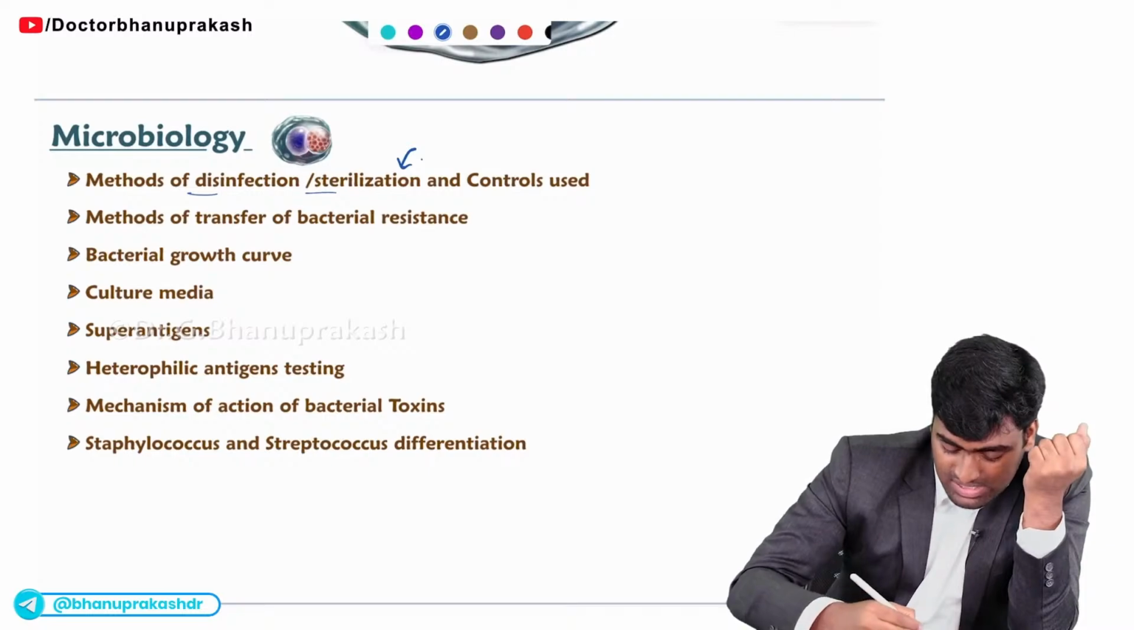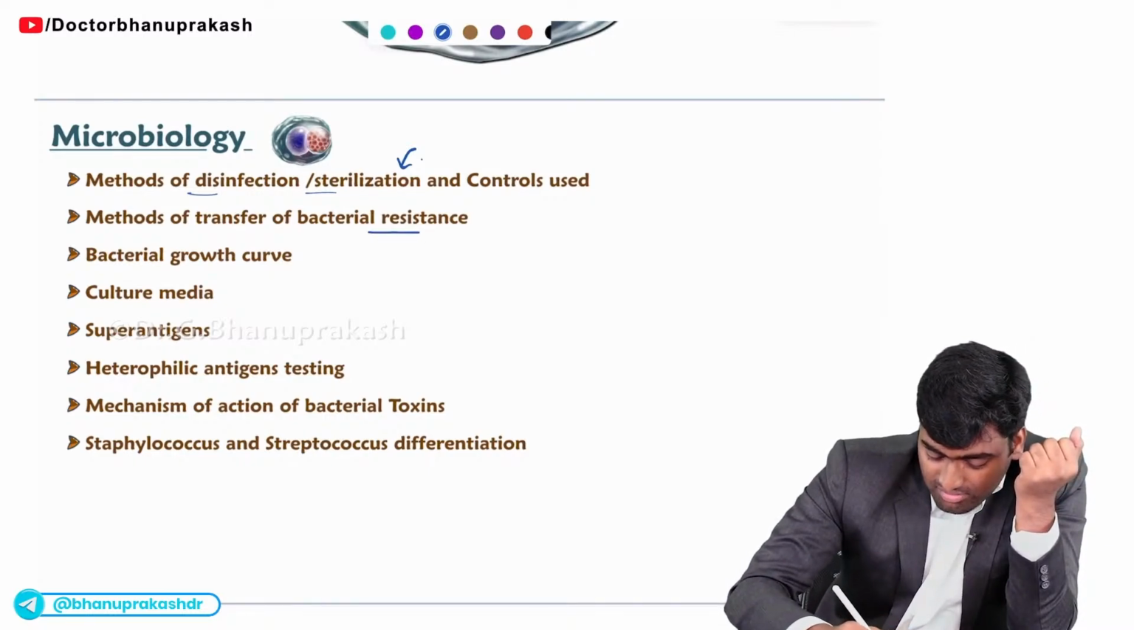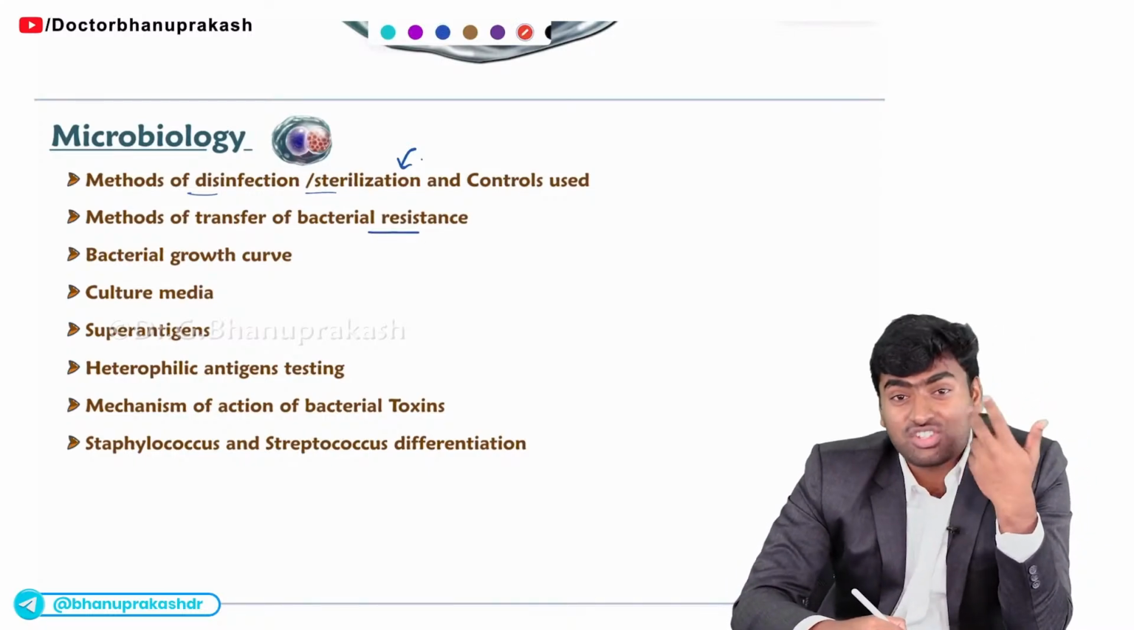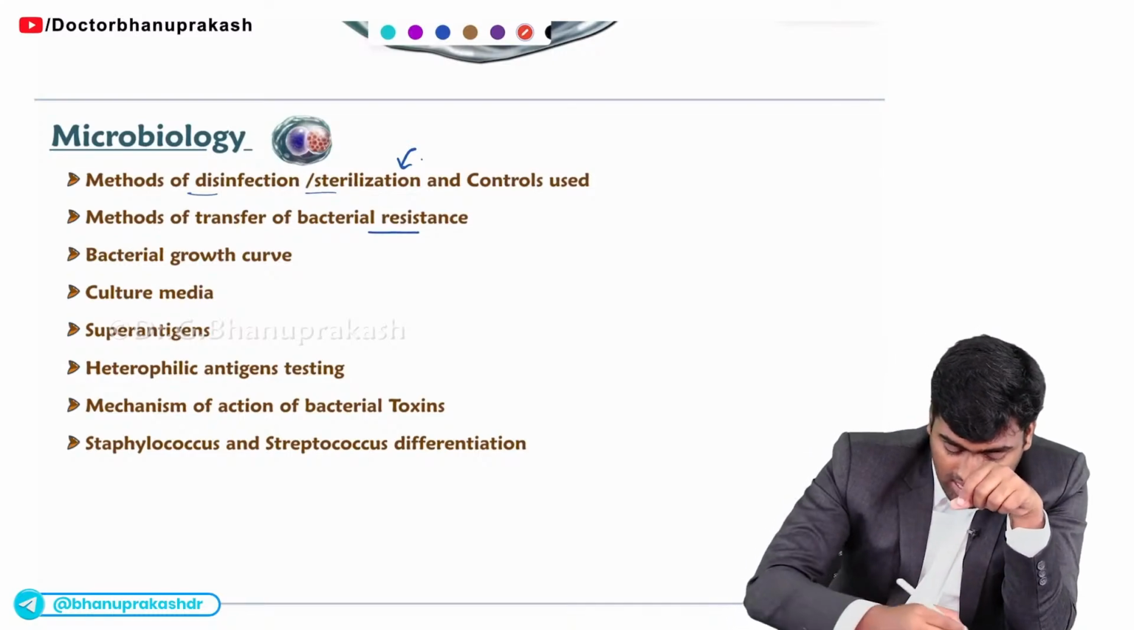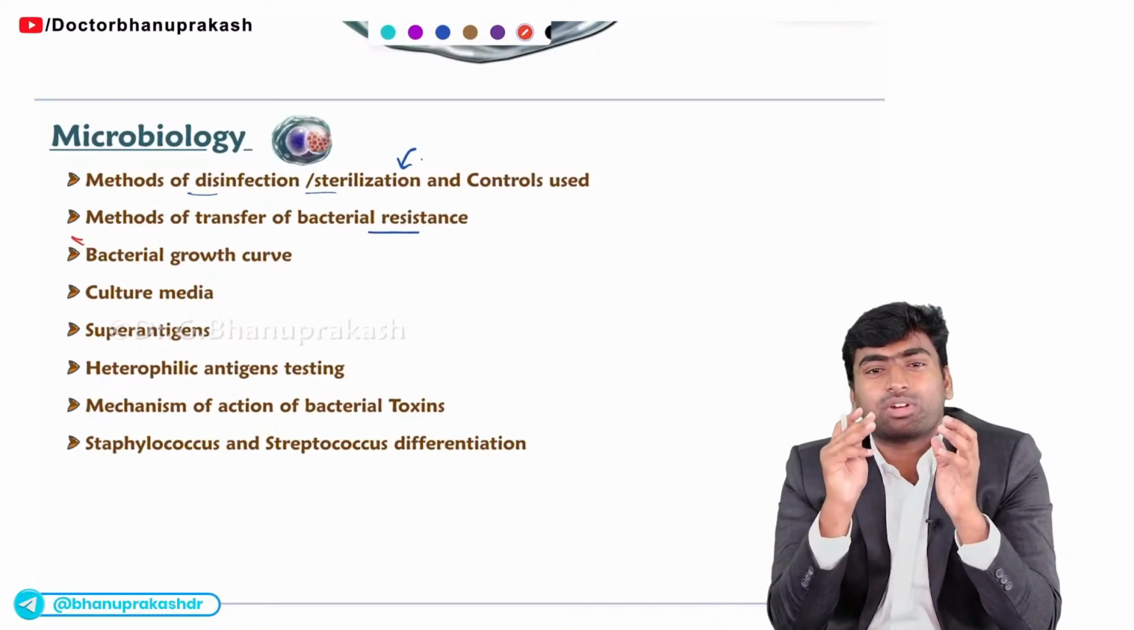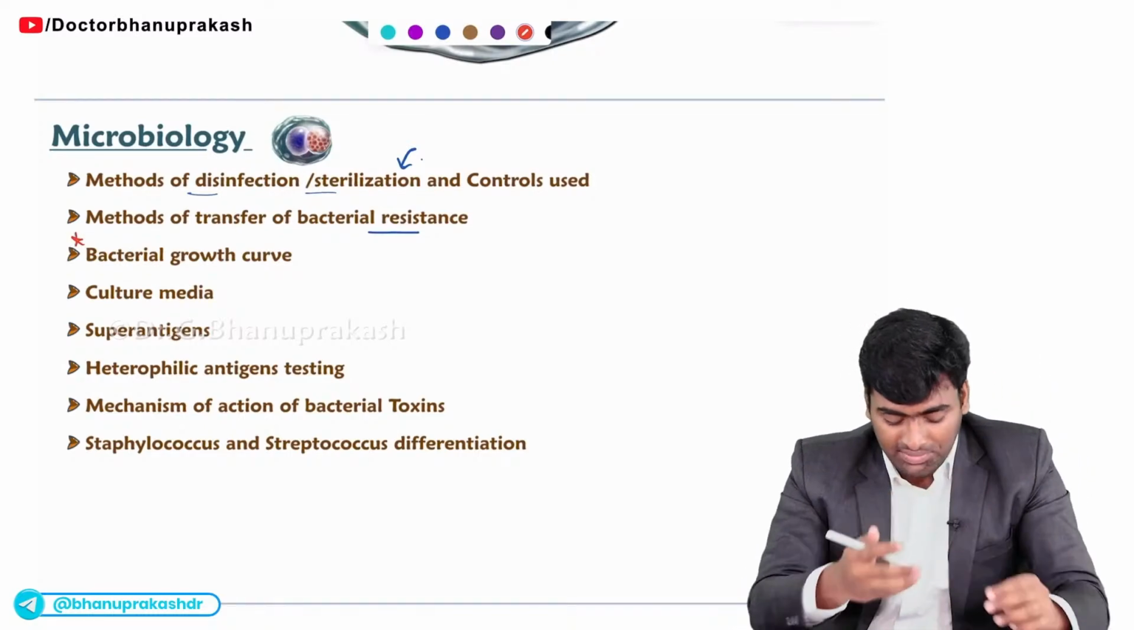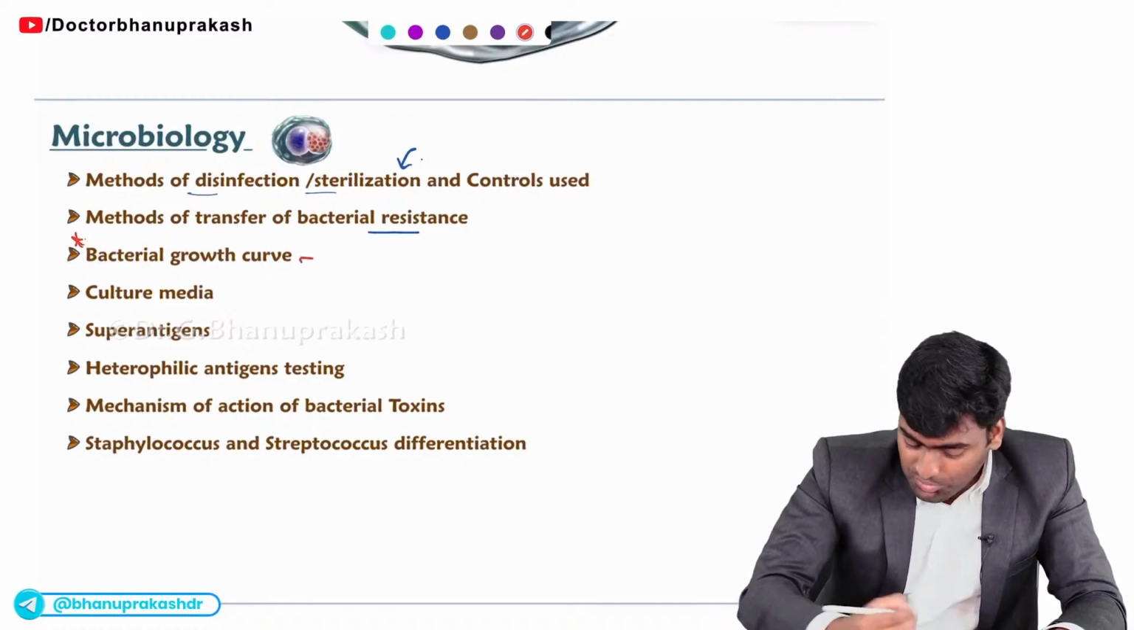Okay. And next one, what is it? It is the transfer of bacterial DNA, like conjugation, they will ask questions about it. Fine. And the third important one is the bacterial growth curve. They will ask questions about the bacterial growth curve. Okay.